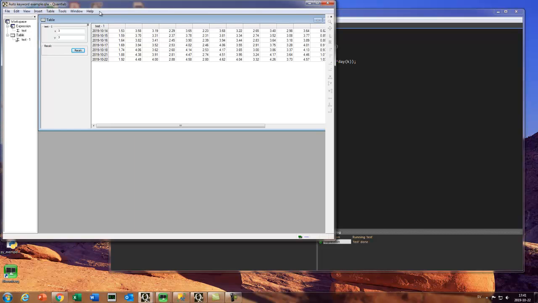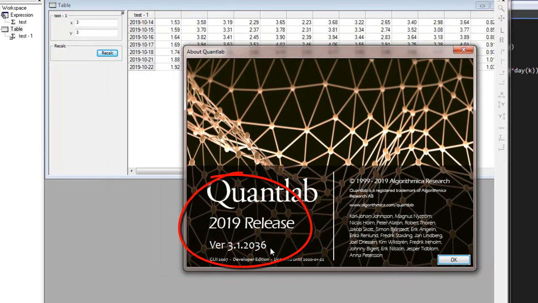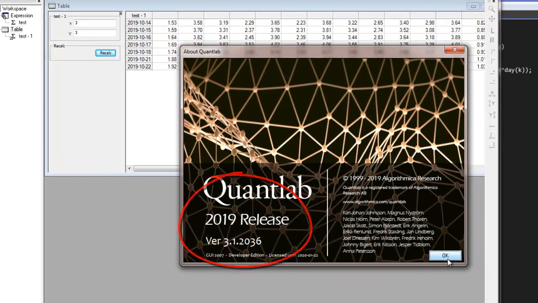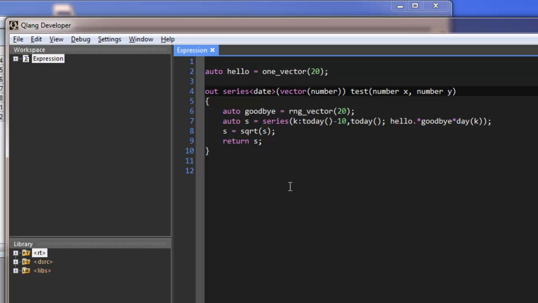So starting with Quantlab version 2036 in 2019, you can use the auto keyword. So let's look at an example.